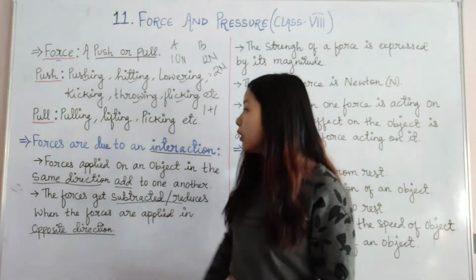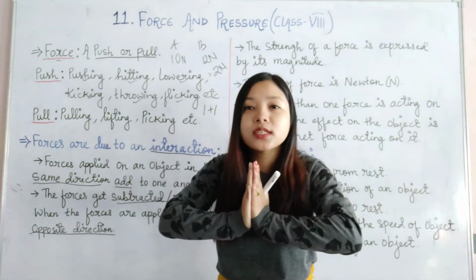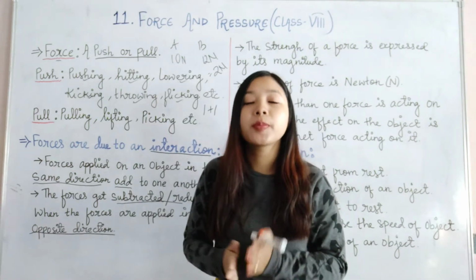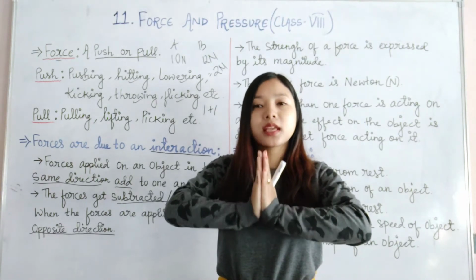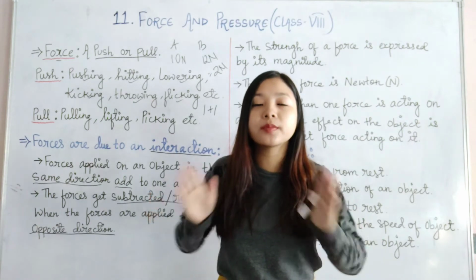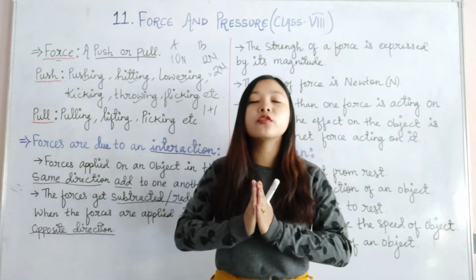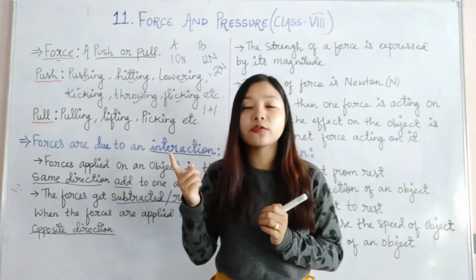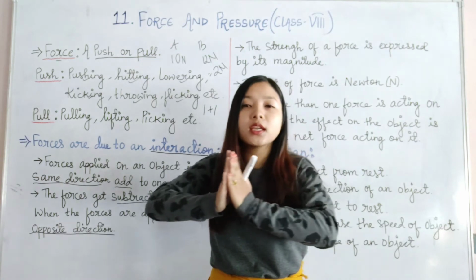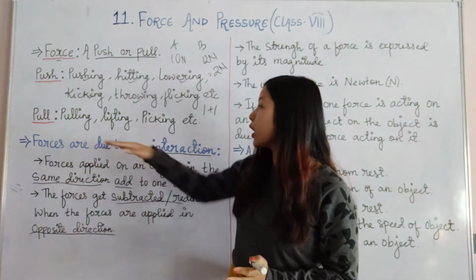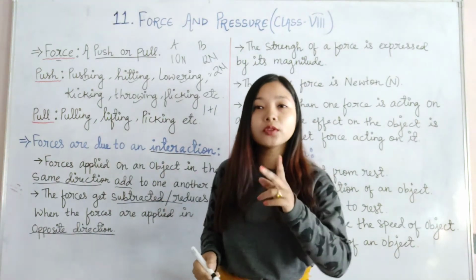So that is how, if the forces are applied in same direction, they will add up. If the forces are applied in opposite direction, they will subtract each other. And if both the forces are of same amount, both are applying the same strength, then no movement will take place because both the forces will nullify each other. If one force is greater, then the movement will take place according to that force. If greater force is pushing, it will move in this way. If greater force is pulling, it will move in this way. I hope you have understood how the forces are there due to interaction and how the forces add up or get subtracted.